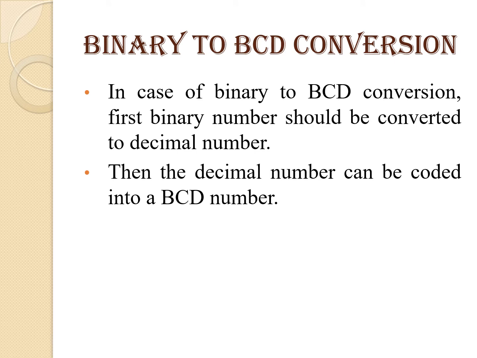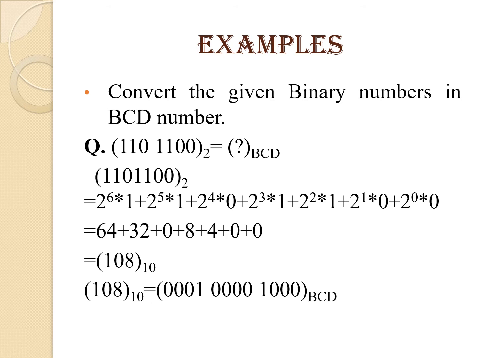Next topic is binary to BCD conversion. In case of binary to BCD conversion, first the binary number should be converted into the decimal number, and then the decimal number can be coded into a BCD number. For example, convert the given binary number into a BCD number. So you can see here the first question, 1101100, this is the given binary number.